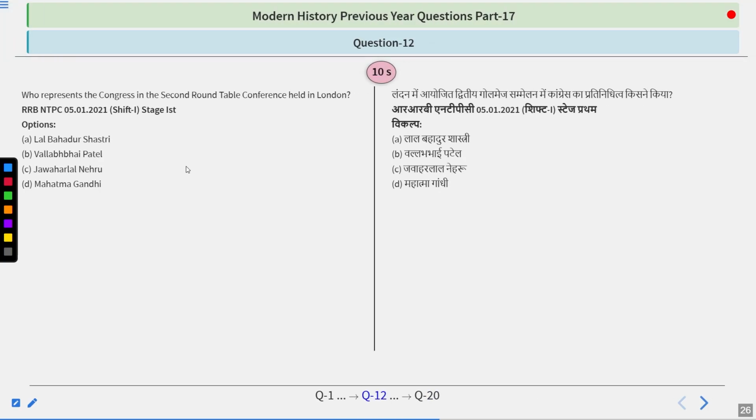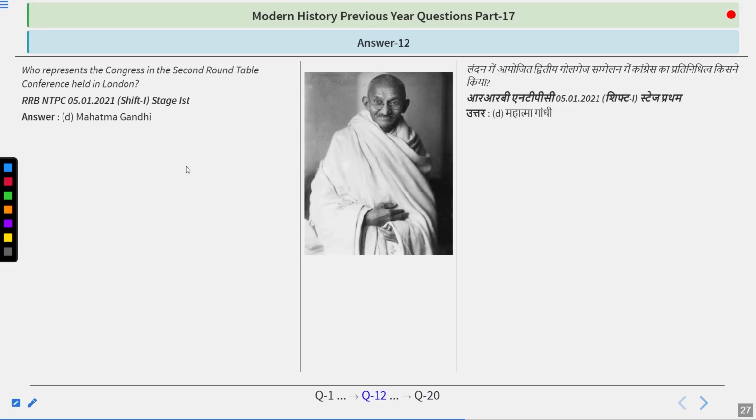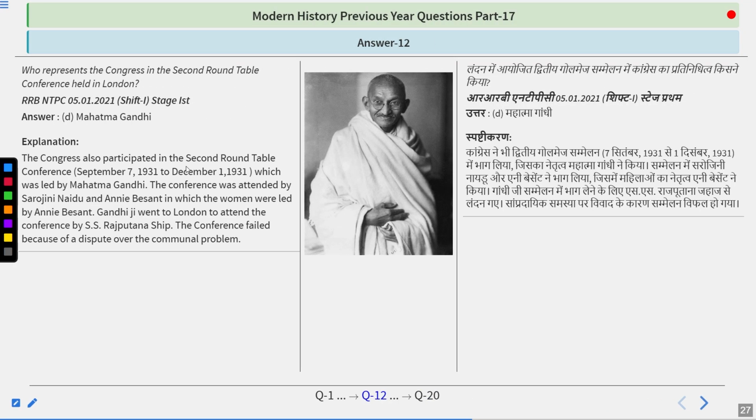Who represented the Congress in the second Roundtable Conference held in London? Options: Lal Bahadur Shastri, Vallabhbhai Patel, Jawaharlal Nehru, or Mahatma Gandhi. Think about it. And I hope the answer you are giving is right, because the answer is Mahatma Gandhi.